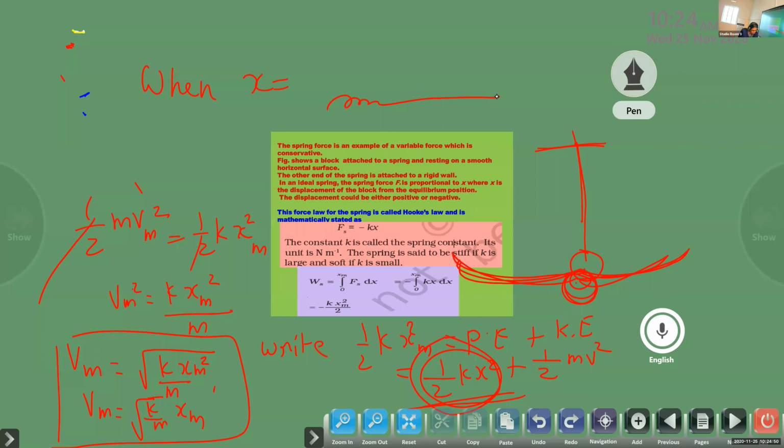Did we do this question? A car of mass 1000 kg moving with a speed 18 km per hour. Did we do that problem yesterday? Just check. We did some problem, but I don't remember that. Which one it was? I just read the question, just see whether we have done.